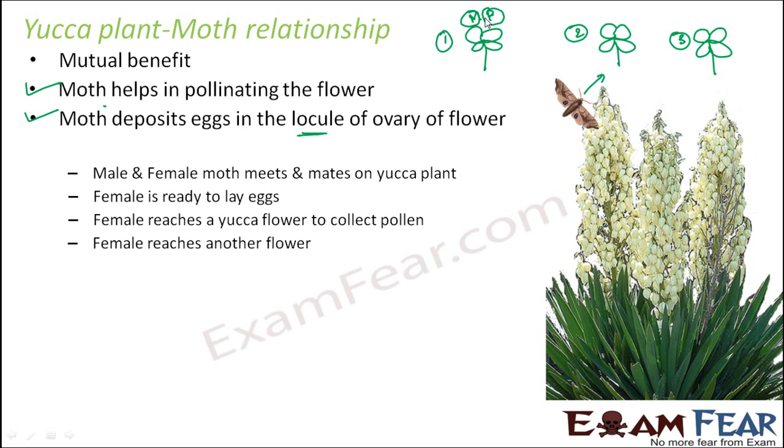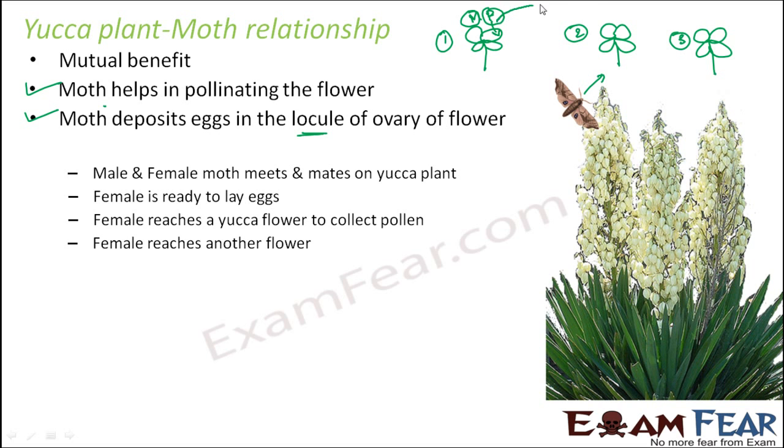So the male and female mated here on this flower. Once they mated, the female will be ready to lay eggs. Now the female will suck in, what will it do? The moth will collect the pollen from here. So the pollen grain is there with the female moth.